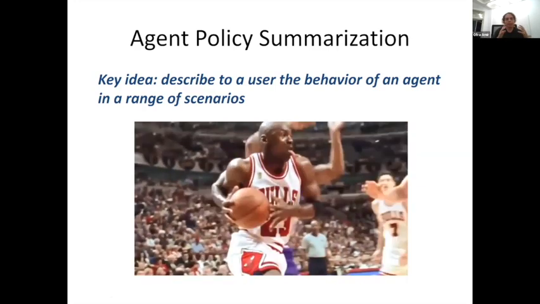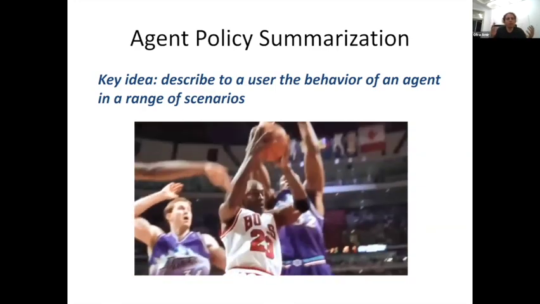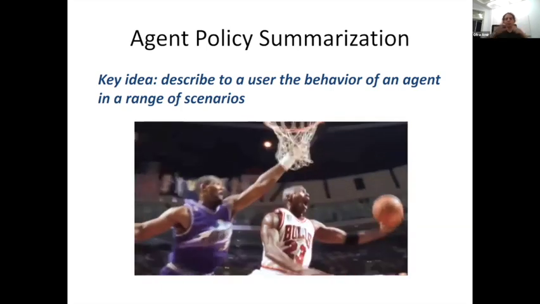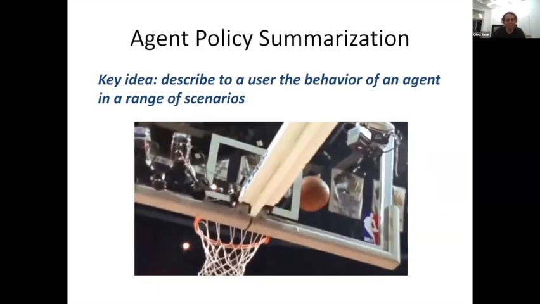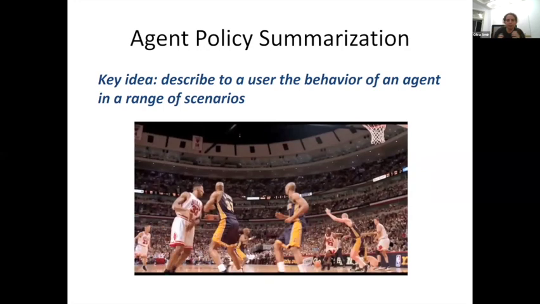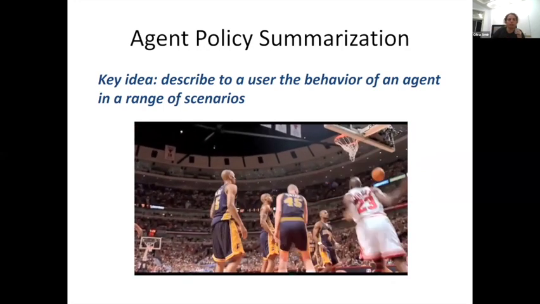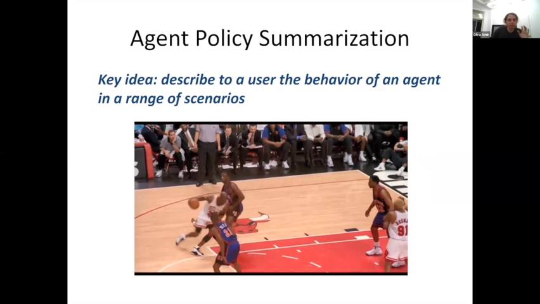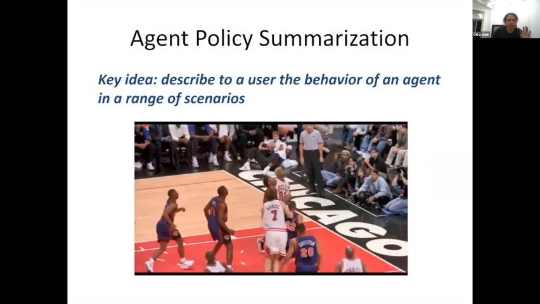And then the main question is, which behaviors should I show you, right? I have these 81 NBA games and I need to choose only a limited number of situations that I can show you. So this is the high level idea.